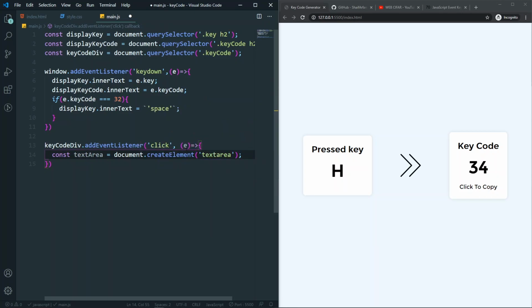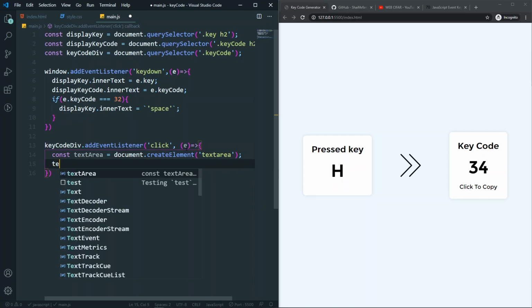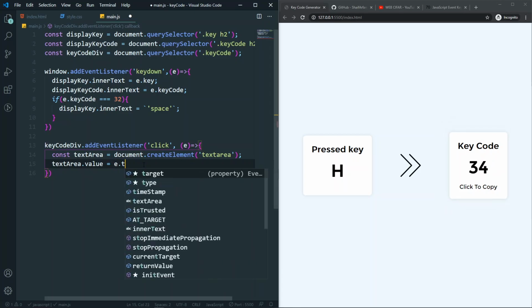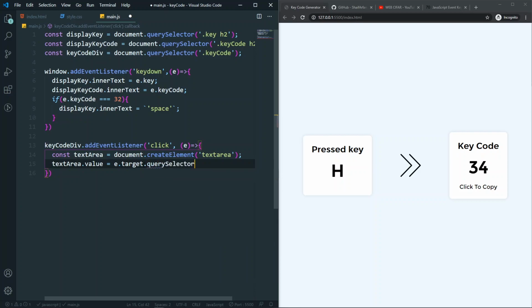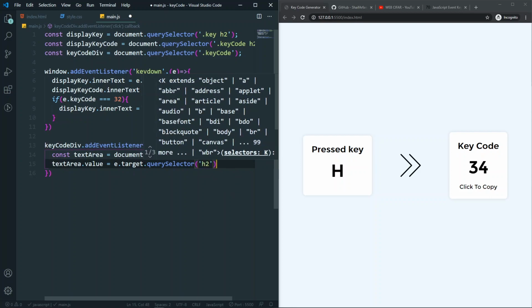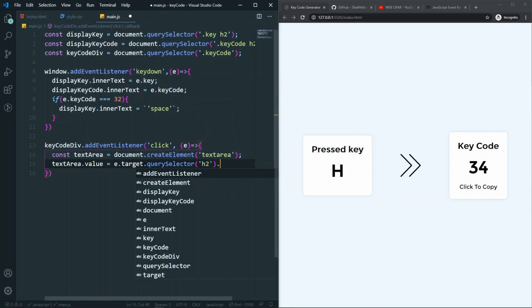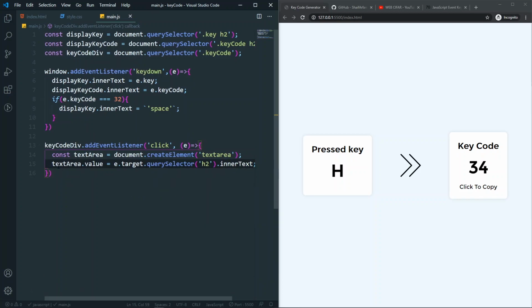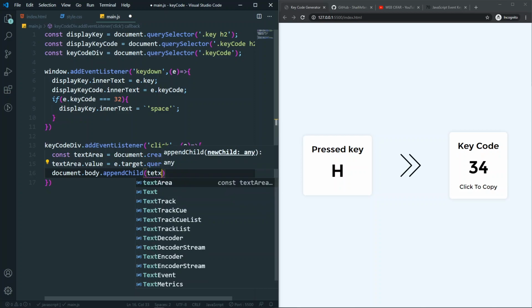It will create a text area for us, and in this text area I want a value. The value I want is this key code from here. For that, I can say e.target.querySelector, because I want the h2 from the whole div. It will select the h2, and I want the inner text from this h2, which is the number. Now we have the value in our inner text. And lastly, I want document.body.append child, and what I want to append is the text area.